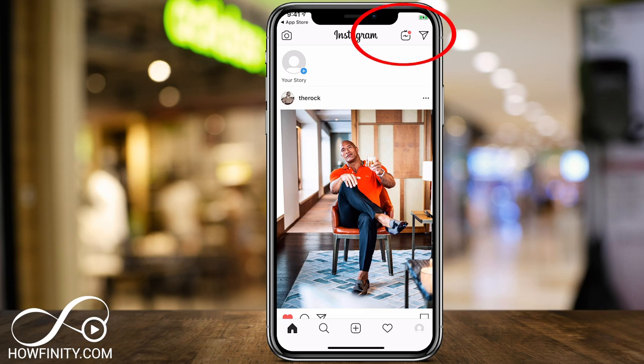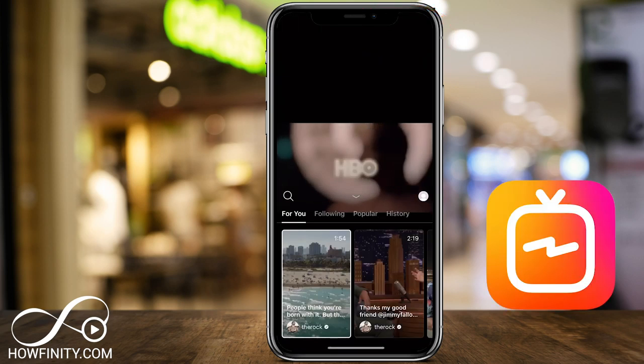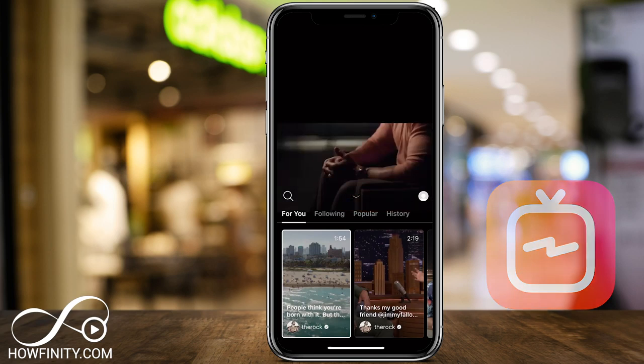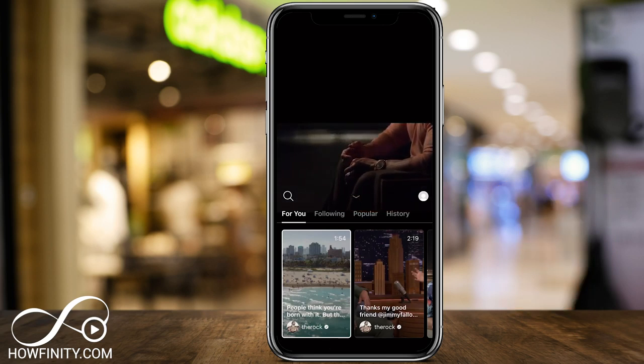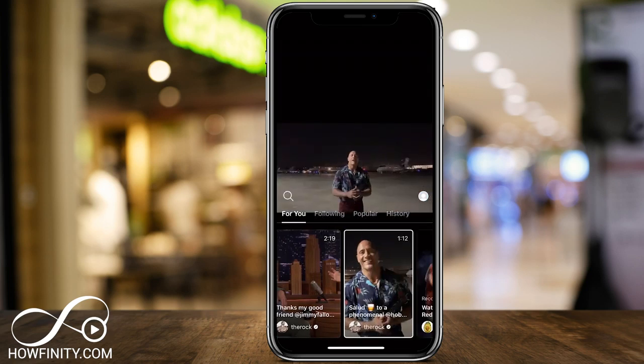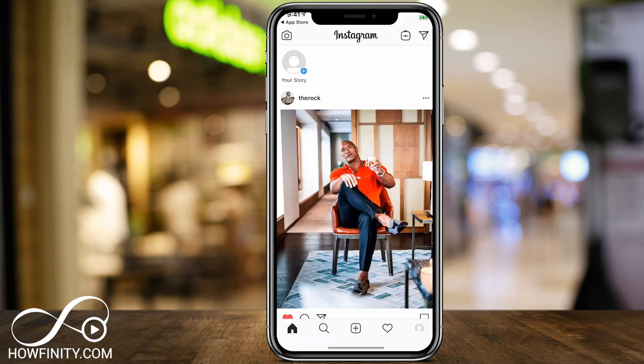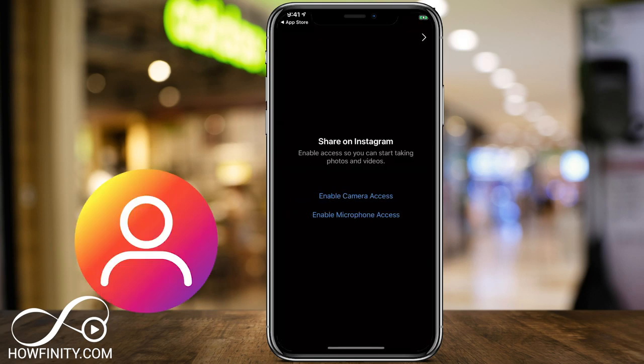Next to that, you see that TV icon. If you press that, it takes you to IGTV. Again, a brand new platform rolled out in 2018. It has its own app even, but you could basically view videos. It's a lot like YouTube. I'm not going to focus on that in this video, but that is part of Instagram, and it has its own app called IGTV. And on the top left, you have the camera icon, which takes you to Instagram story.